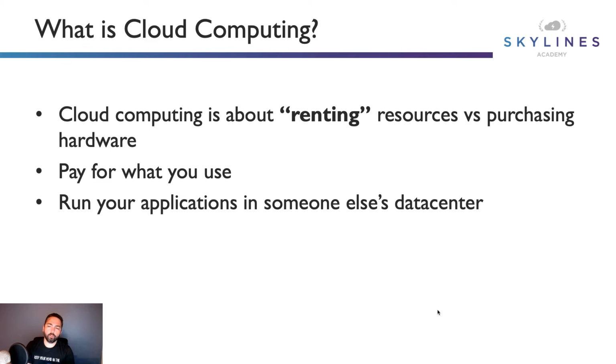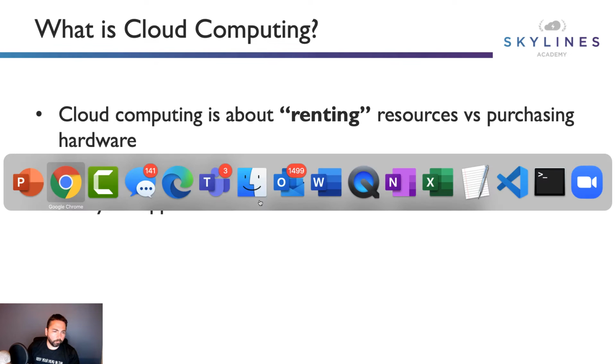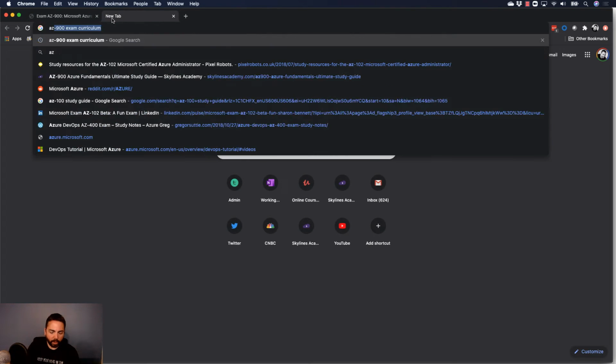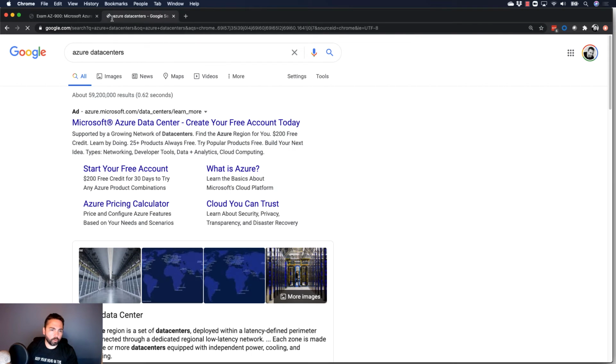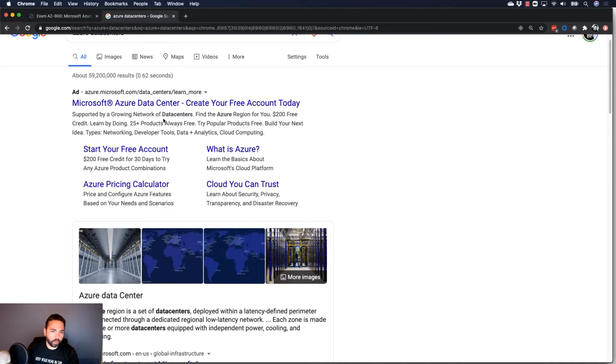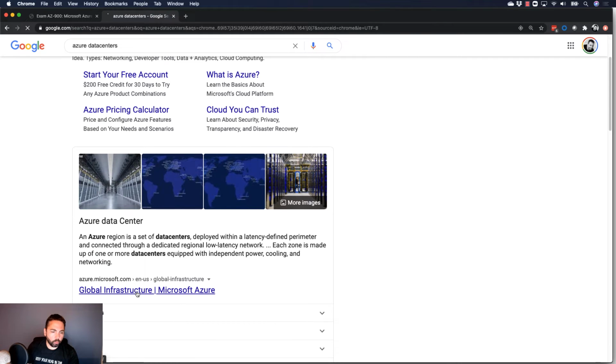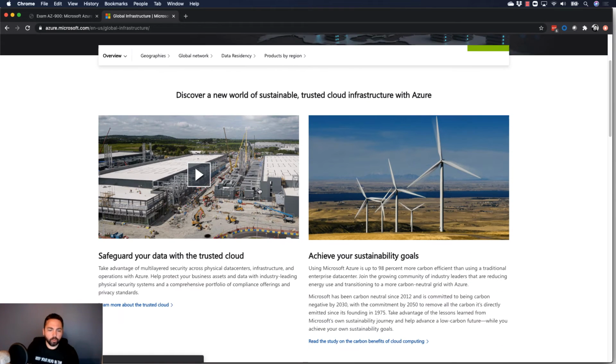A lot of people say, oh, it's in the cloud. You see all the jokes on the internet these days. But just think about this: there's still a data center somewhere. Microsoft has gotten really, really good at building data centers. In fact, if you Google, let's just jump over there for a second, Azure data centers, Microsoft has a whole big page on the Azure data center itself. You click this global infrastructure link here, and you can see these. They've got this great video I recommend you watch, and you can see they're constantly building these out. They gain economies of scale because they're really, really good at it. They've got lots of customers using it.